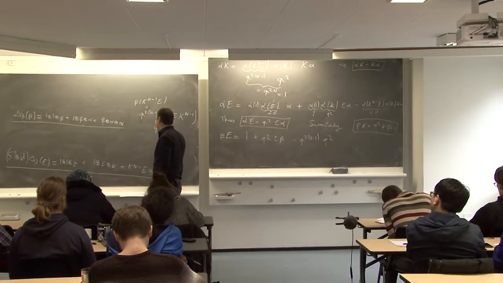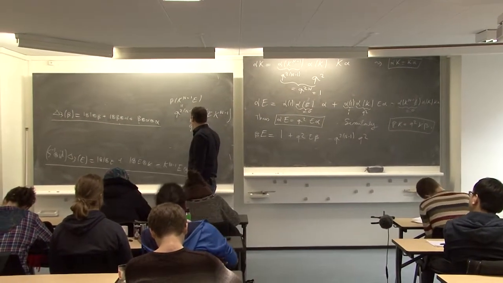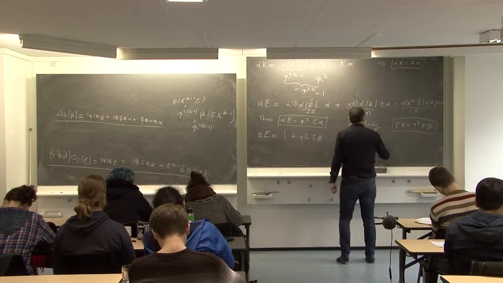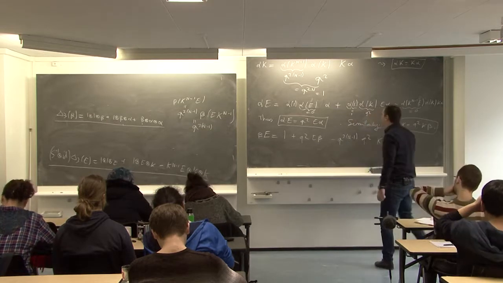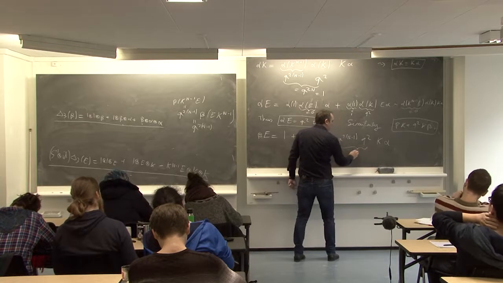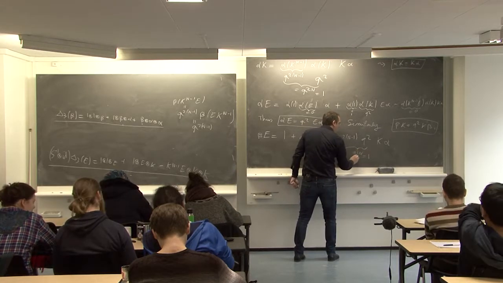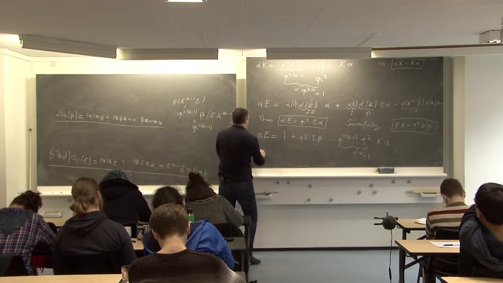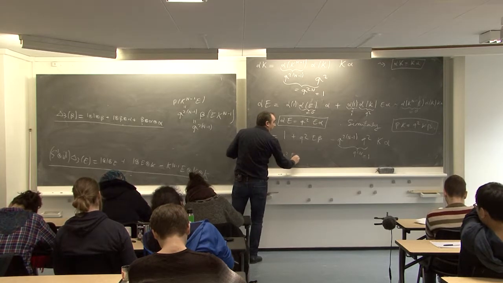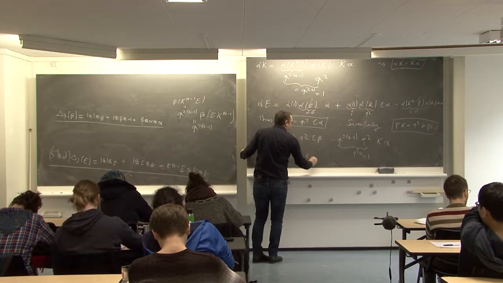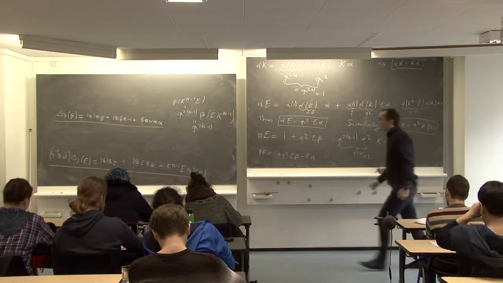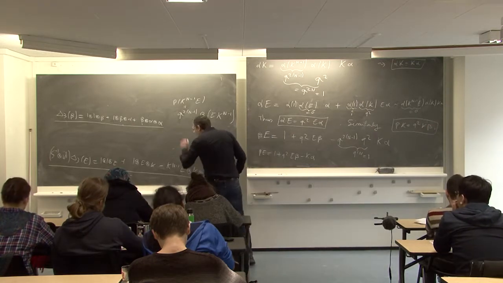And what remains is k alpha. But if this is here q to the n, it is equal to 1. And so we have beta E equal 1 plus q squared E beta minus k alpha. And I hope this is good.